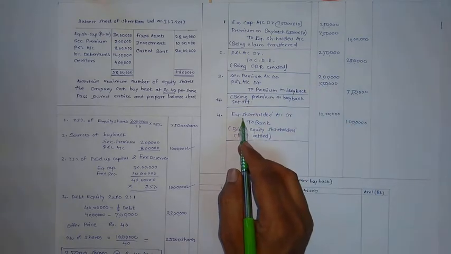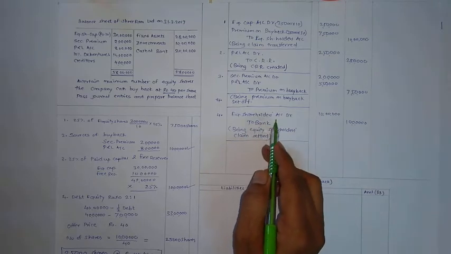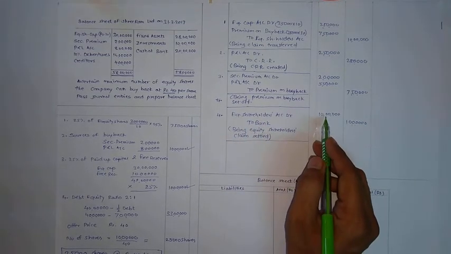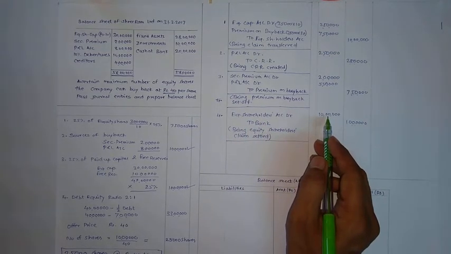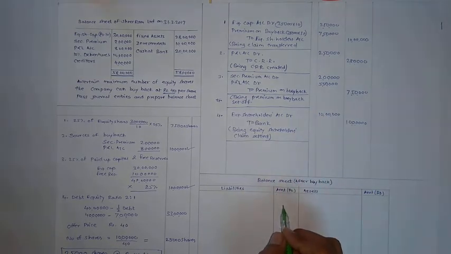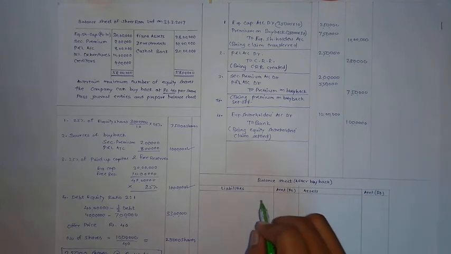Last entry is claim settlement. Equity shareholders account debit to bank rupees 10 lakh. This is for payment to equity shareholders on buyback. Now last part is balance sheet. In balance sheet,